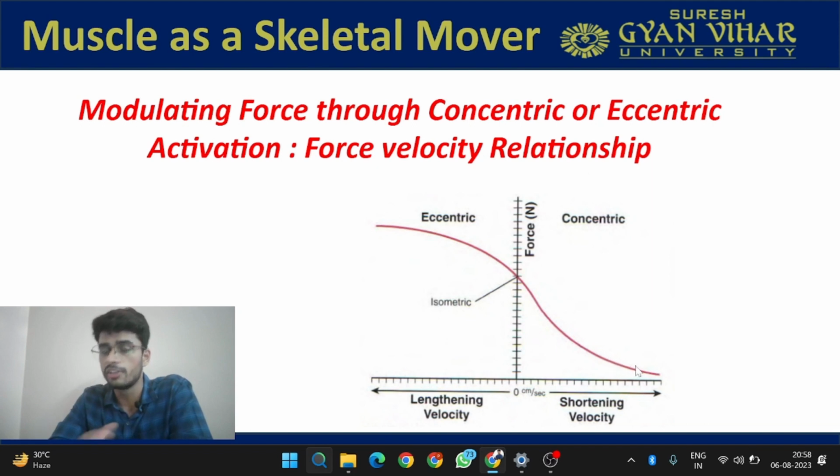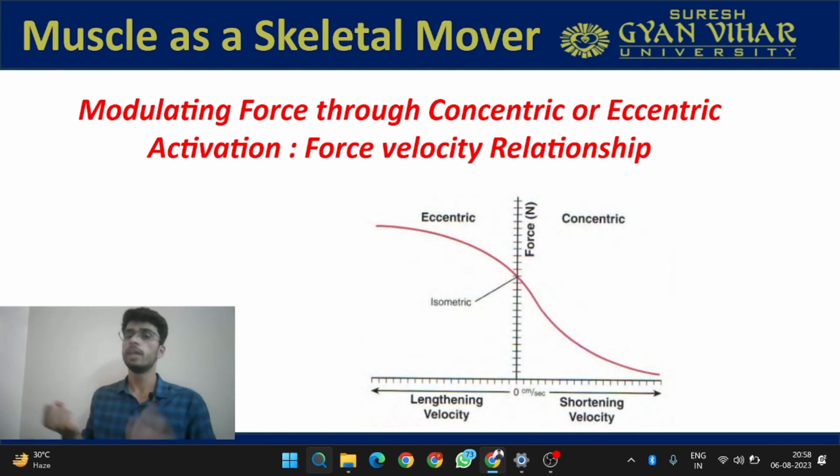Fine. I'll give you a real life example to understand it better. Imagine you have to do the flexion of the elbow to lift a dumbbell, and if the dumbbell is of very low weight, you will be able to do that very quickly. Why are you able to flex that? Because you are doing a concentric action with a large velocity, since the weight is less.